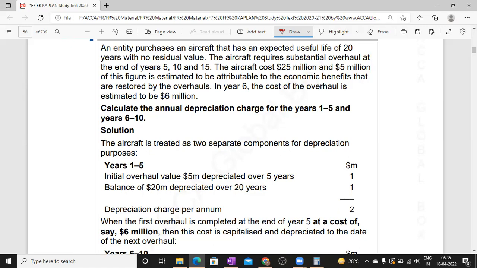In the year X6, the cost of overhaul is estimated to be $6 million. Calculate the annual depreciation charge for the year X5 and the year X6.